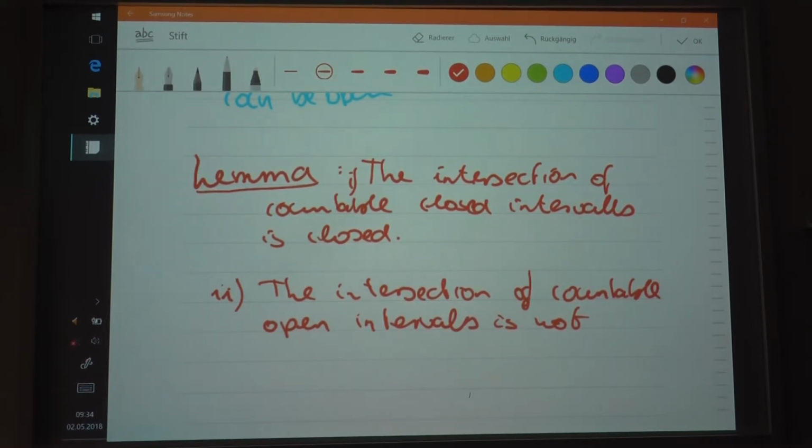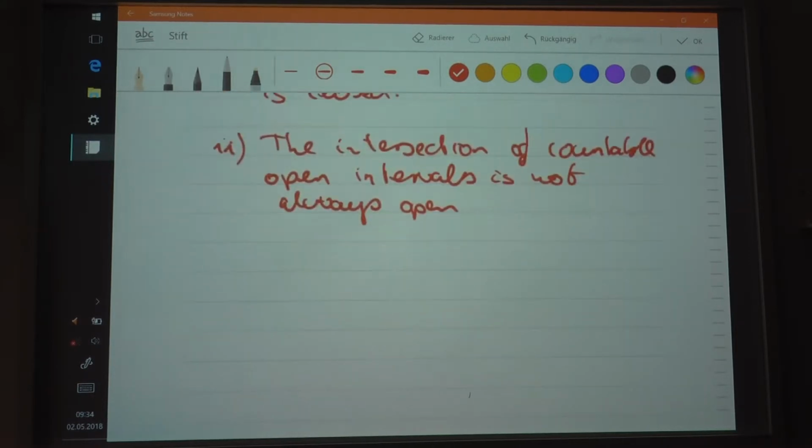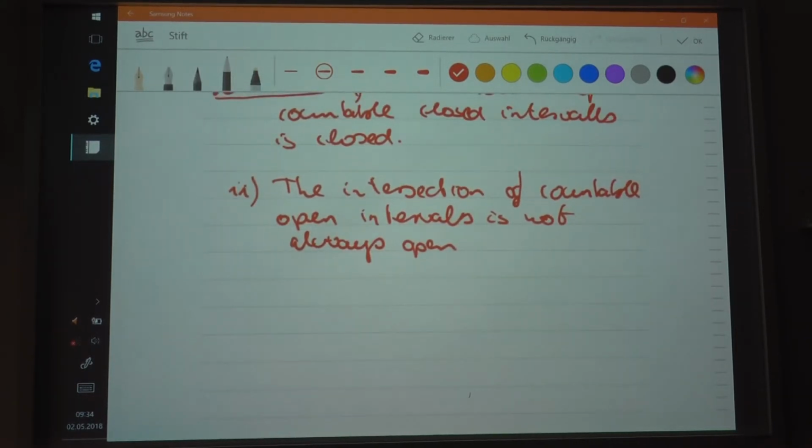Anyway, it is not always open. And let me just give you an example to that as well.